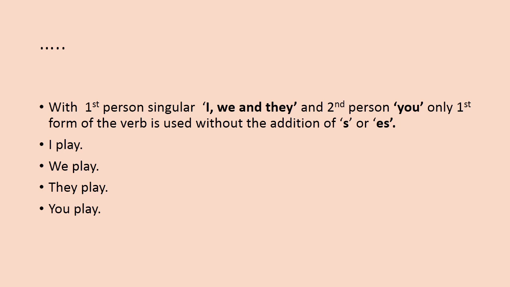Now let's discuss with first person singular and second person singular how we will use present indefinite tense. With first person singular, I, we and they, and second person you, only the first form of the verb is used without the addition of s or es. So here in second and first person, no addition is done with the first form of the verb, so only the single form of the verb can be used. I play, we play, they play, you play, right?